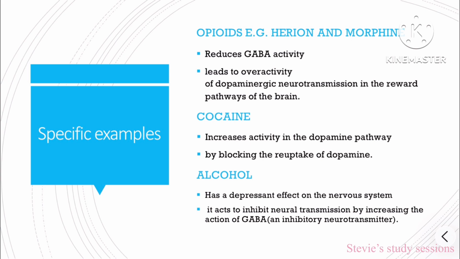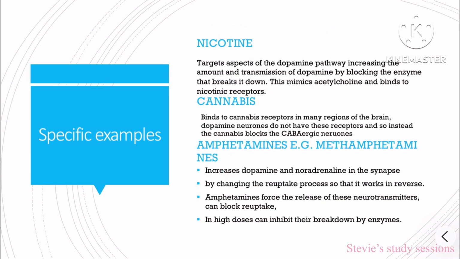Alcohol has a depressive effect on the nervous system. It acts to inhibit neurotransmission by increasing the action of GABA. If you don't know what GABA is, it's an inhibiting neurotransmitter. Nicotine targets aspects of the dopamine pathway, increasing the amount and transmission of dopamine by blocking enzymes that break it down. It mimics acetylcholine and binds to the nicotine receptors.